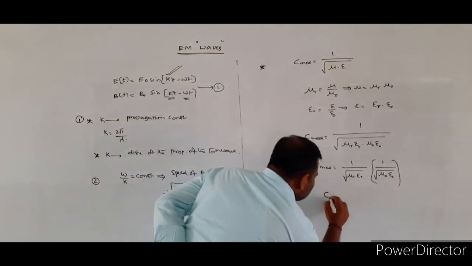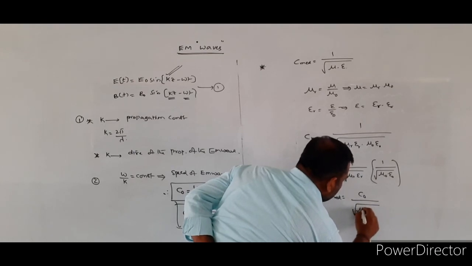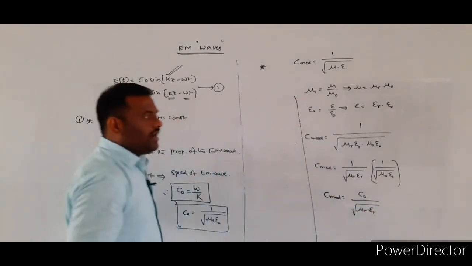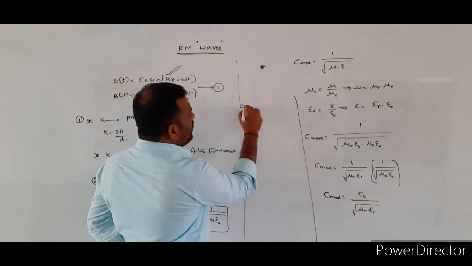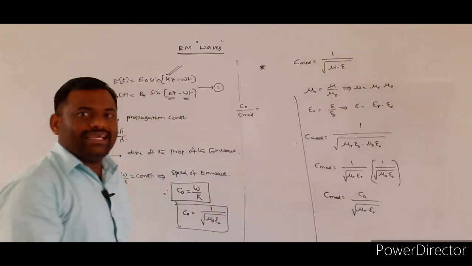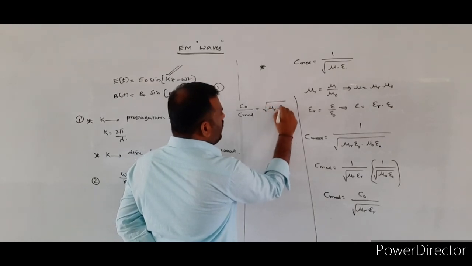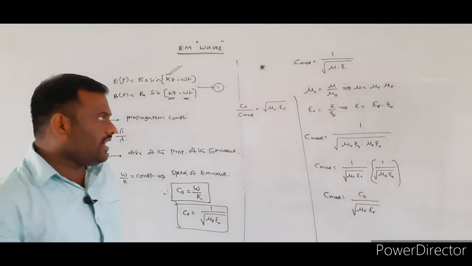Therefore, C medium is equal to C naught by under root of mu r into epsilon r. Therefore, C naught by C medium is equal to under root of mu r into epsilon r.